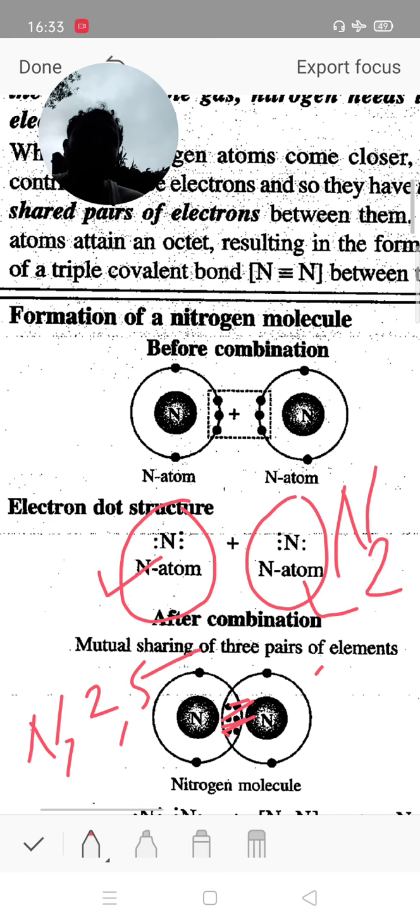So the structure is nitrogen triple bond nitrogen, an example of a covalent bond with 2 nitrogen atoms.